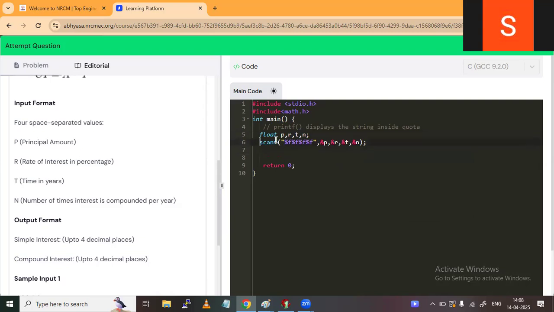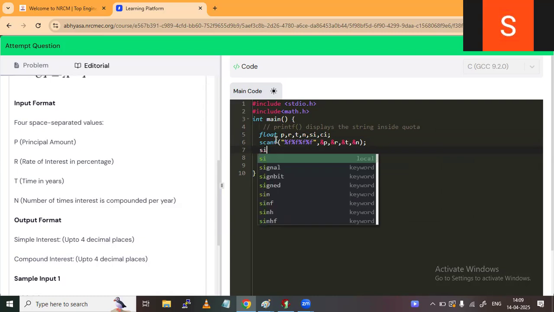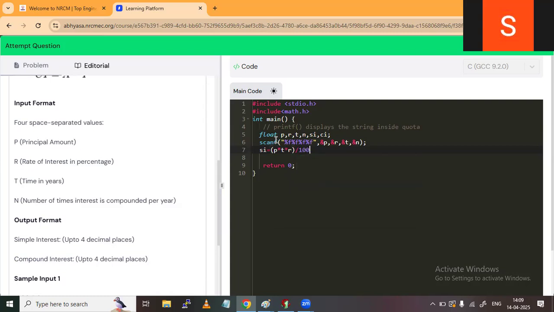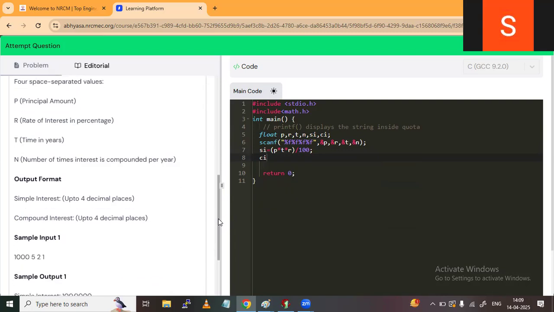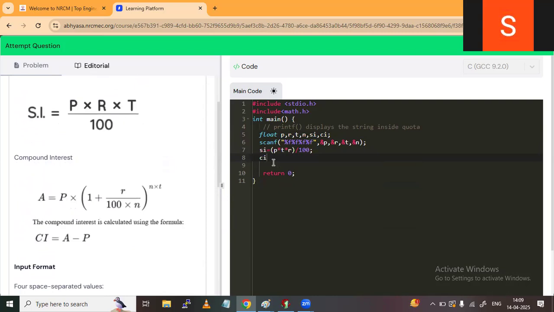After that, first the simple interest. Also take the variables SI for simple interest, comma CI, and that is enough, not a problem. Now SI equal to, you know the formula for simple interest, PTR by 100, P into T into R divided by 100, right? So this formula will give the SI value. No need to worry about the formula, the formula is also written here, PRT by 100 or PTR by 100, and CI you have to find.